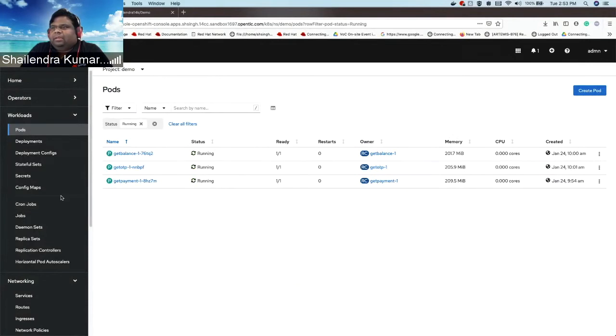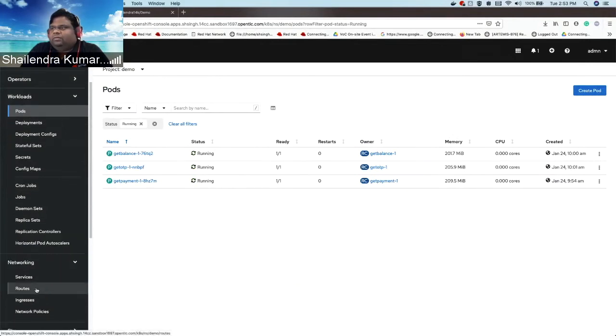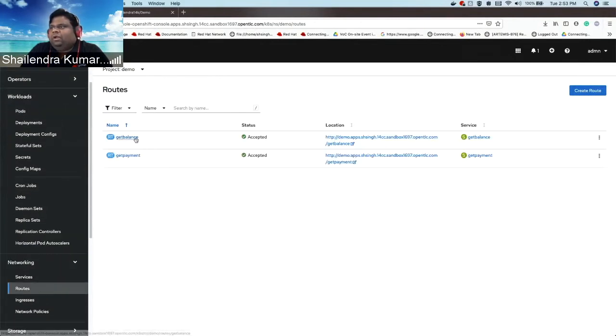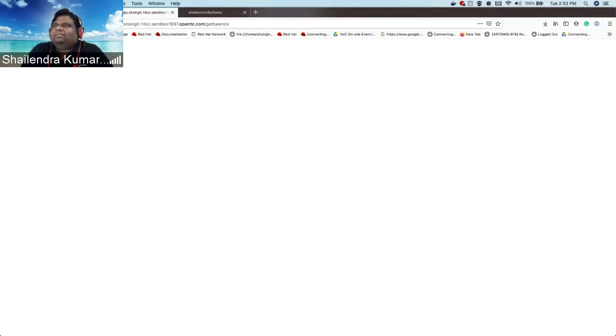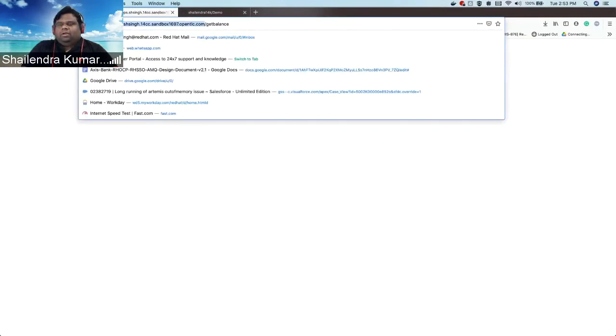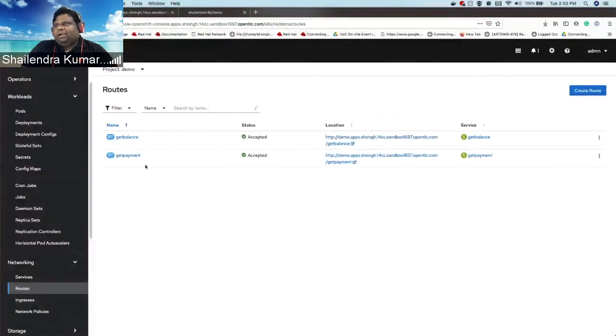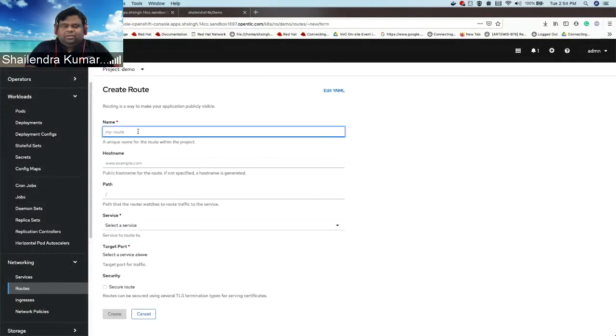The most important thing is to see the routes. If I go to the routes, I have two routes, get balance and get payment. If you see the location, the FQDN name slash get balance. If I call slash get balance, I can see my microservice get balance has been called. Okay. If I have to create a route for the OTP, right now the route has not been created, only get balance and get payment. If I want to access get OTP, okay.